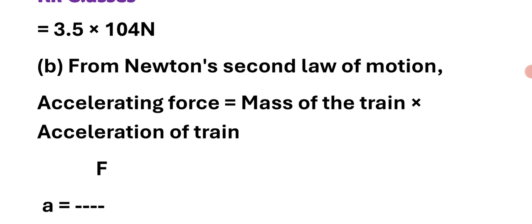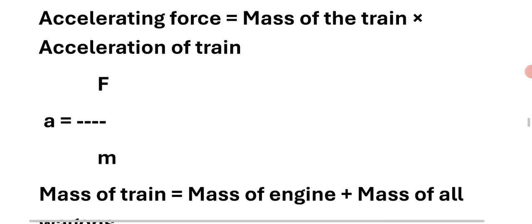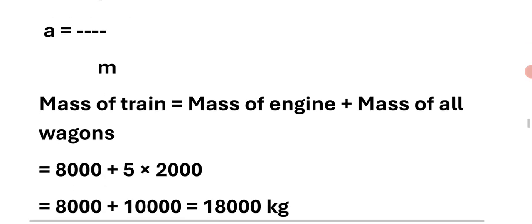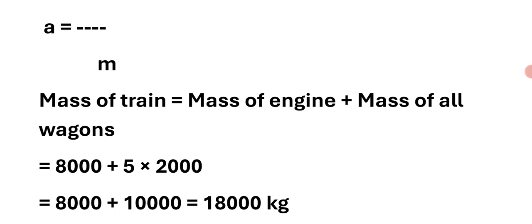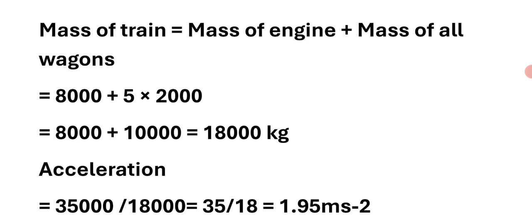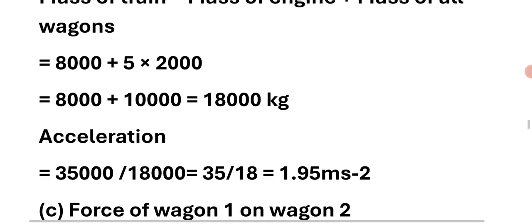Second one, from Newton's second law of motion, accelerating force is equal to mass of train into acceleration of train. A is equal to capital F divided by m. Mass of train is equal to mass of engine plus mass of all wagons, 8000 plus 5 into 2000, which is 8000 plus 10,000, equal to 18,000 kg.